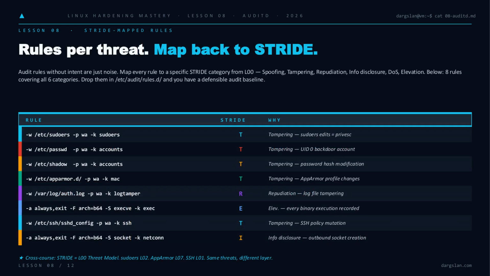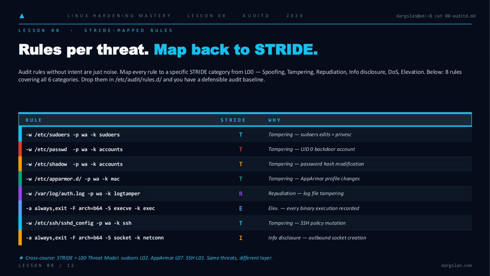Now rules without intent are just noise, so we map every one to STRIDE. Sudoers, passwd, shadow, AppArmor profiles, sshd config, all tampering because each one rewrites the trust boundary. Auth.log gets watched for repudiation, the classic attacker move of erasing their own footprints. Exec catches elevation, every binary run on the box. Socket catches information disclosure, every outbound connection. Eight rules, six categories, one defensible baseline, and notice the through line.